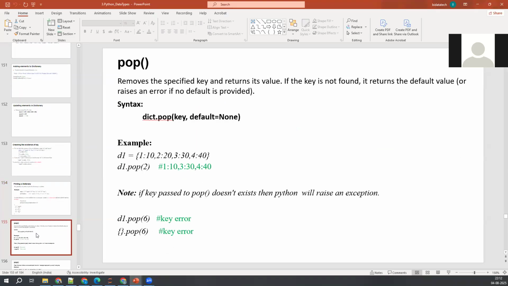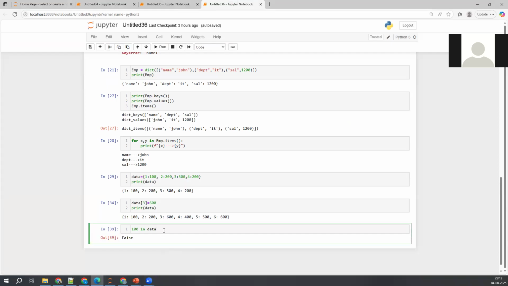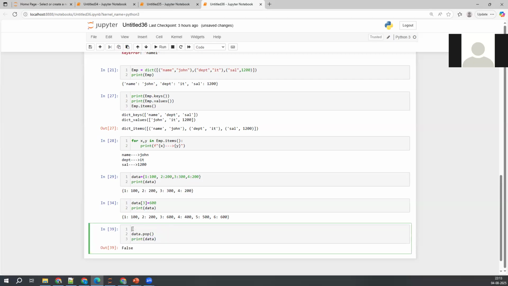Next, we have seen the pop method already. What does it do actually? It deletes the last entry. Data dot pop without an index, I'll just try to use here. And after that, I want to print the data. I'll print the data before deleting also, so that I come to know the original dictionary. Now let me execute this one.